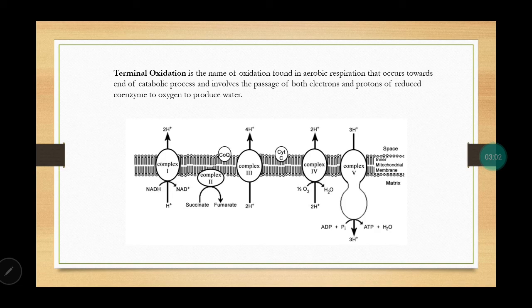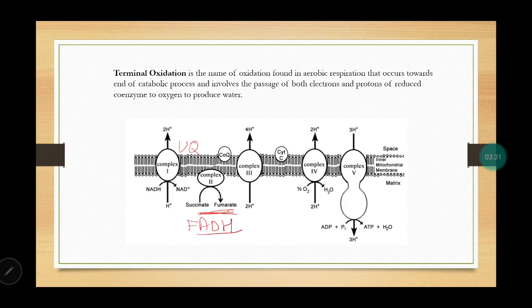The first, complex 1, is NADH dehydrogenase, where the electrons from these NADH molecules will be given to ubiquinone. Ubiquinone is one molecule found in the inner membrane of mitochondria, which will form ubiquinol. And then there is the second complex. Remember, in this step of Krebs cycle, FADH is formed. So this forms the complex 2.